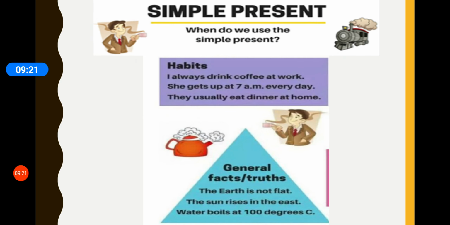Now we have learned that we are going to learn simple present tense. Now, the first question that comes to our mind is, when do we use simple present tense? Children, simple present tense is used when we are talking of habits or daily routines or general facts and universal truths.